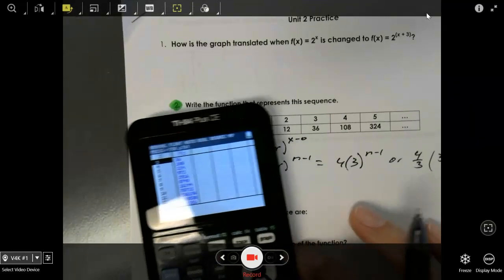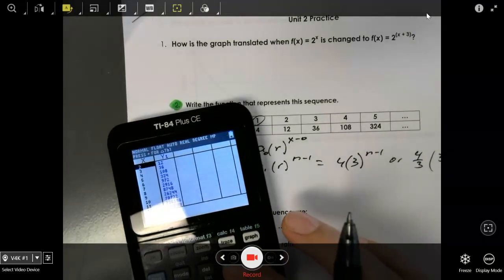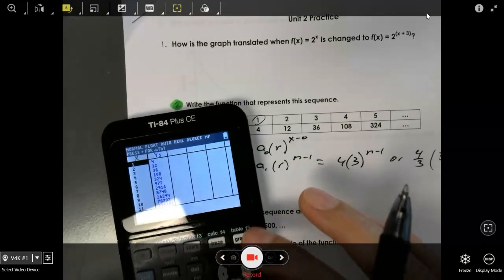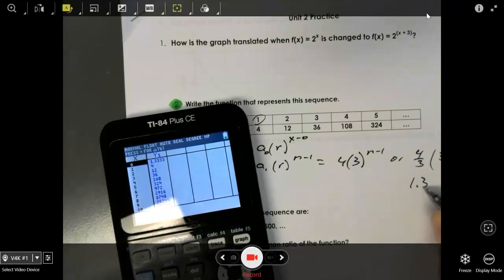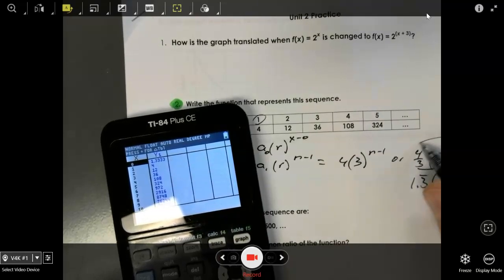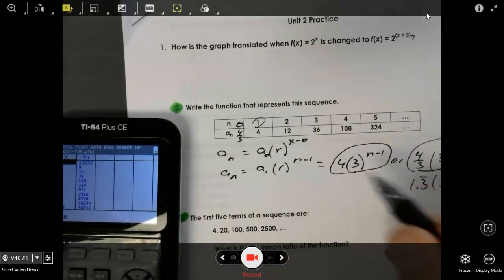And the next one's going to be 12, and the next one's going to be 4, and the next one's going to be 4 thirds, and 4 thirds is 1.333333 repeating. So you can write it as 1.3333 repeating, or better yet, just go 1.3 repeating times 3 to the power of n. This is the best way. That's the way the answer is probably going to be on the test. It's either going to be that or it's going to be that.